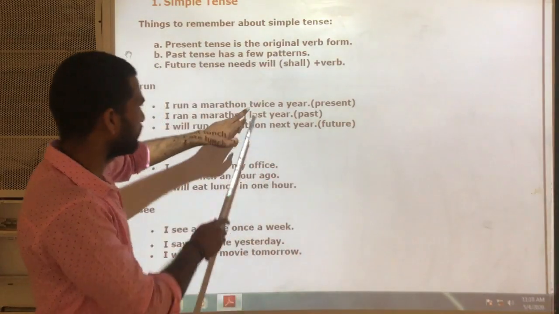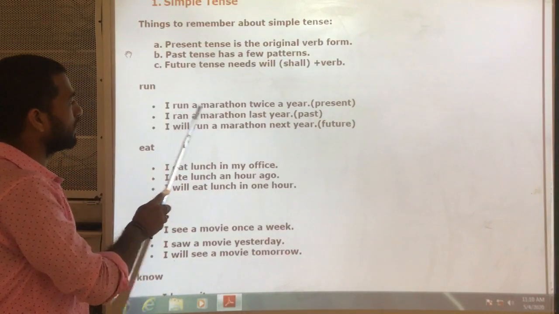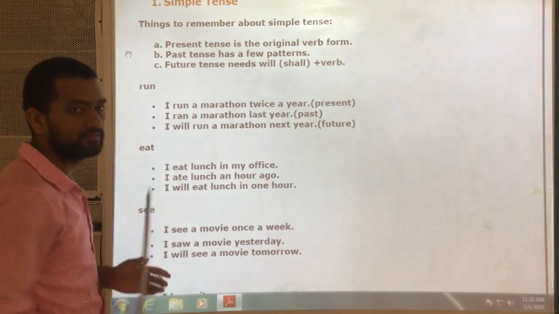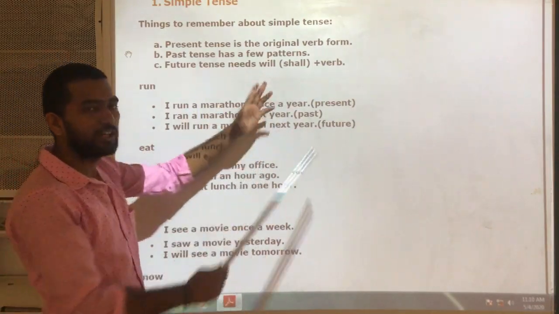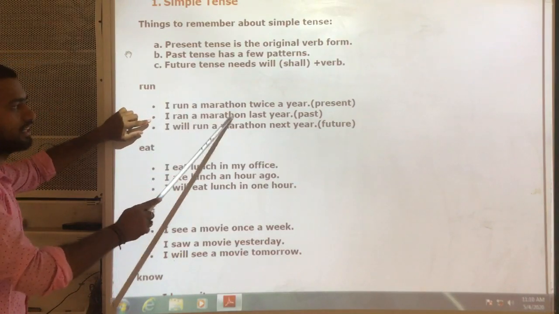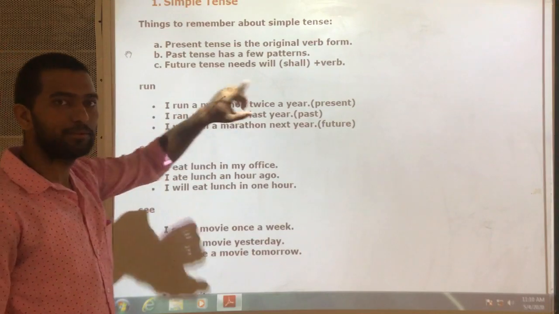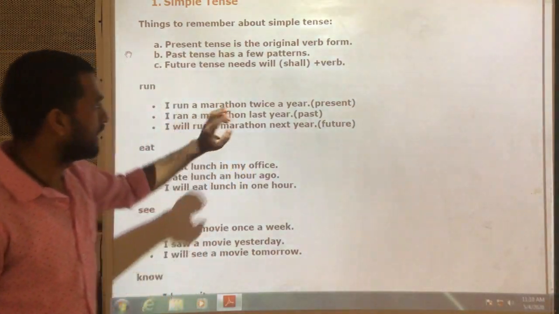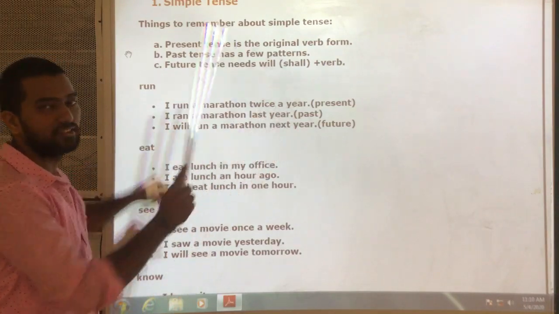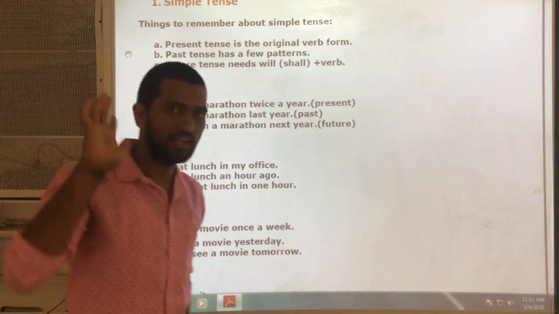So here, twice a year means I run a marathon twice a year, means I participate in a marathon race, or in a running race, twice a year. This is a general thing, it will not be changed. Yes or no? Next, I ran a marathon last year. Last year means this sentence indicates a past action. Yes or no? It's over. So I ran a marathon last year. Here I ran a running race last year.